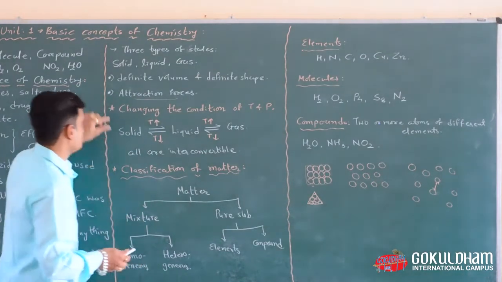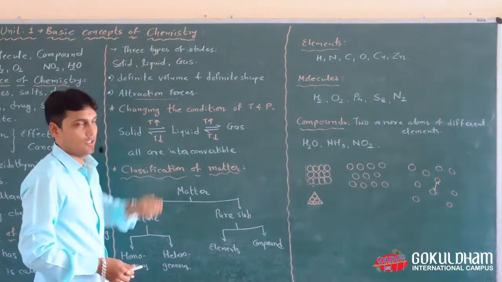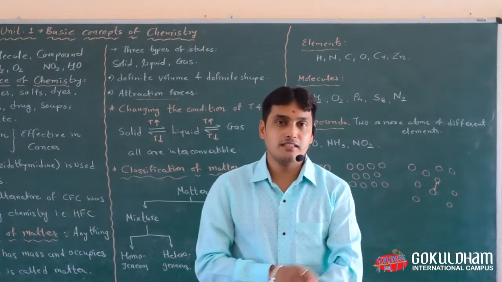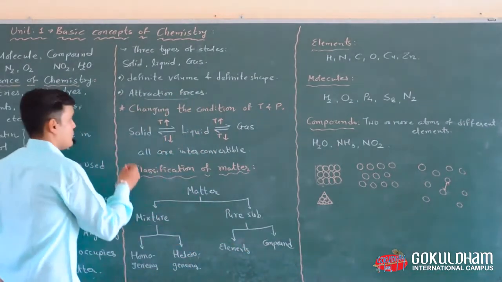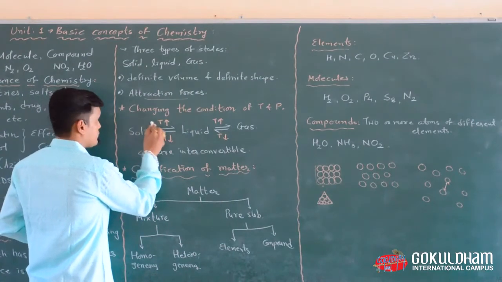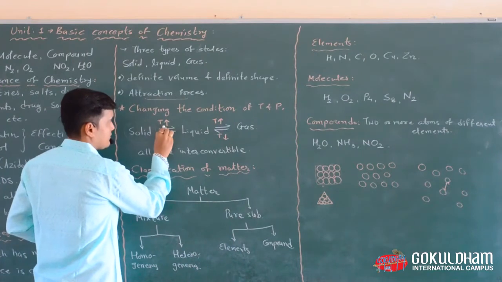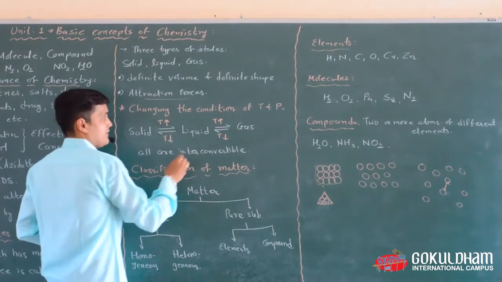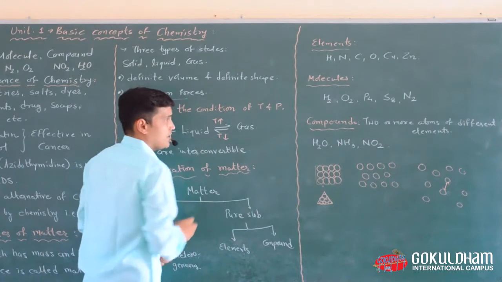Okay friends, now these three categories, solid, liquid and gaseous, these states are all interconvertible with temperature and pressure. So we can understand it from here. If we increase the temperature of a solid material, then this solid is converted into liquid, and suppose we further increase the temperature, then this liquid is converted into gas.